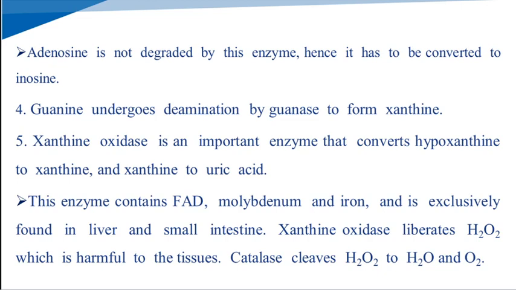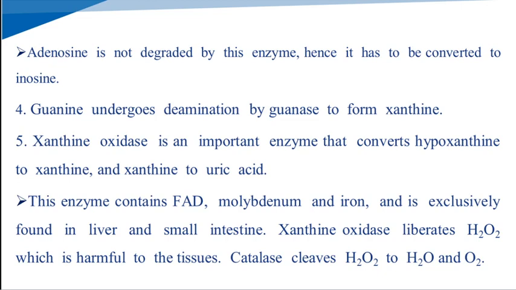Next, xanthine oxidase, the important enzyme, converts hypoxanthine to xanthine and xanthine to uric acid.